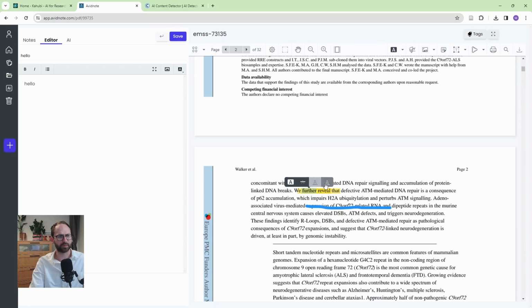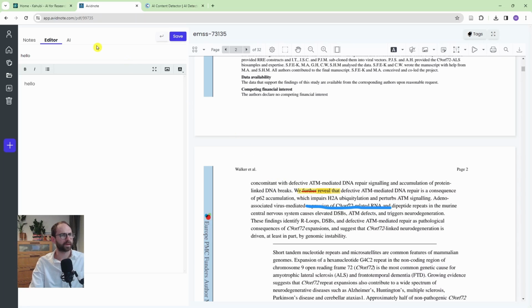If I click twice on this, now I have these options here, right? Now I can underline the text, but I find this really interesting. I can actually cross out words. So if there is something you disagree with, something you don't like, you can do this. And I think that's a really, really nice feature to have.